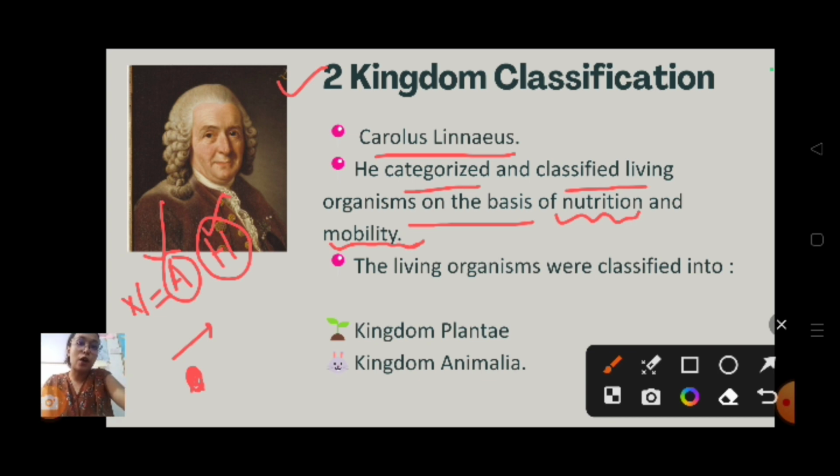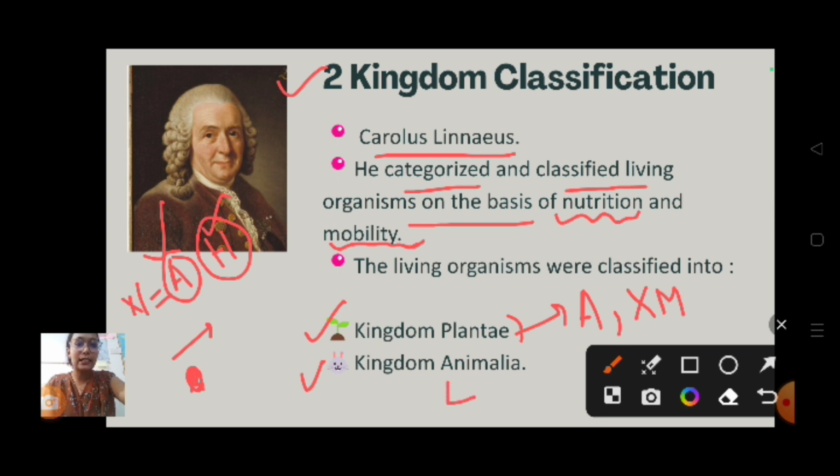Okay, so he classified into 2 kingdoms: kingdom Plantae, that is plant, sorry for that, and kingdom Animalia. Plants, we know, are autotrophic and they are not mobile. They don't move. They will be in a particular position, attached.